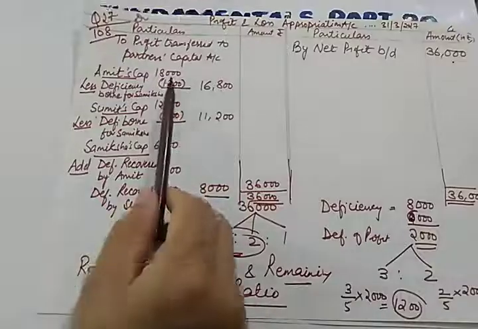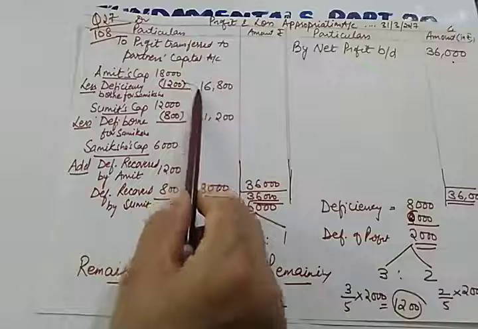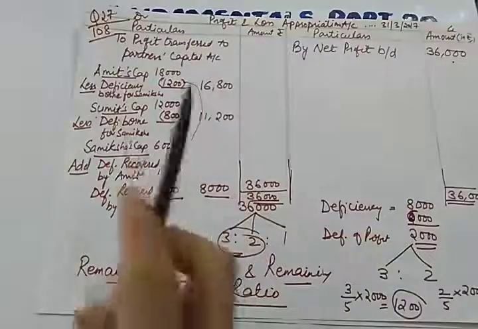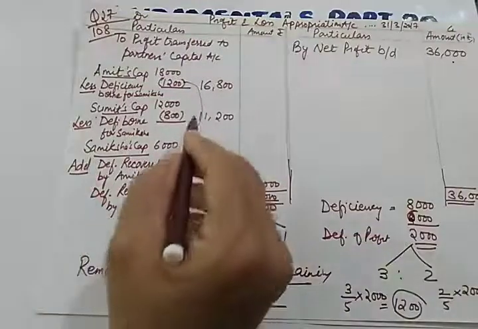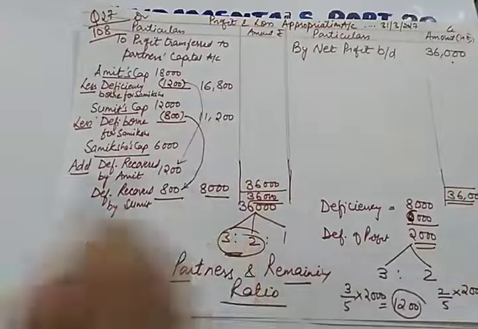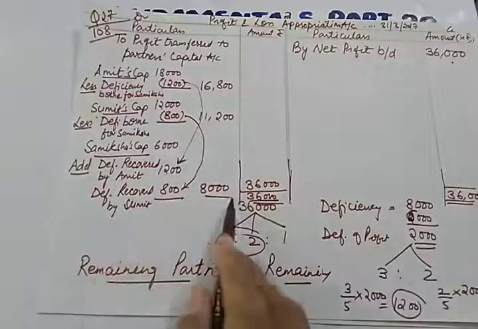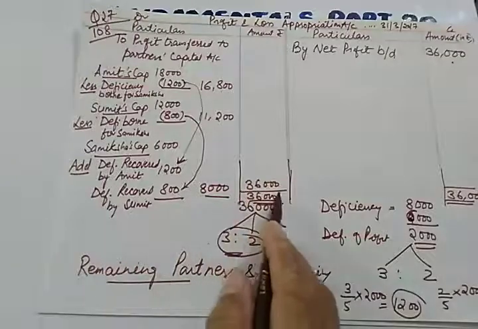This is to be taken and given to Samiksha. We are taking 1,200 from Amit and giving it to Samiksha. Likewise, we are taking 800 from Sumit and giving it to Samiksha. So Samiksha will get a total of 8,000.